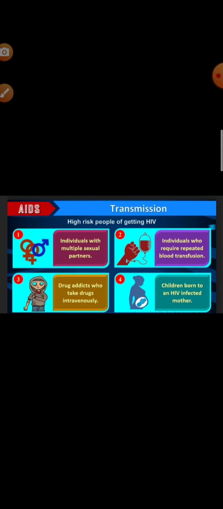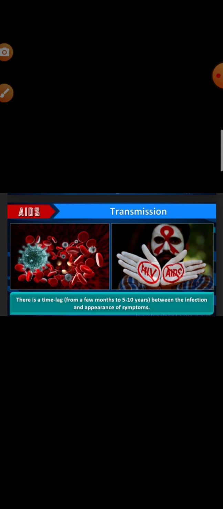ELISA, E-L-I-S-A, enzyme linked immunosorbent assay. This is the name of the test by which AIDS can be detected. Okay. There is a time lag of 5 to 10 years between the infection and the appearance of symptoms. So it is not that a person has AIDS and on the second day has the symptoms. It may be after 10 years that the symptoms appear within the individual.